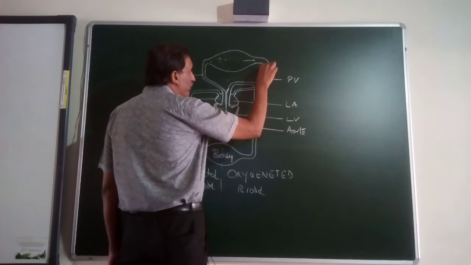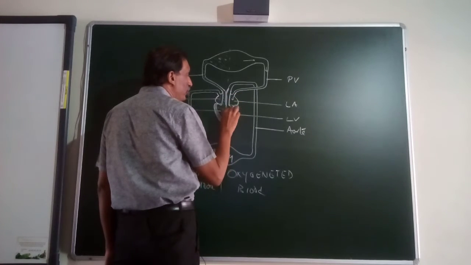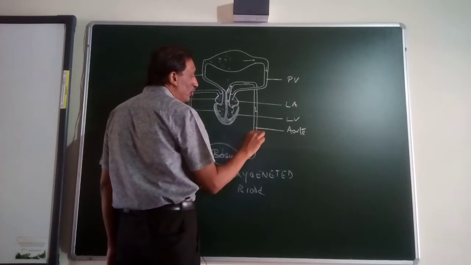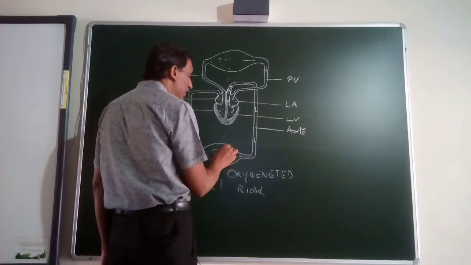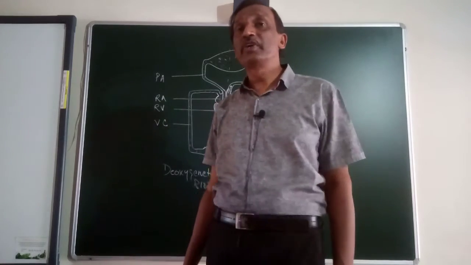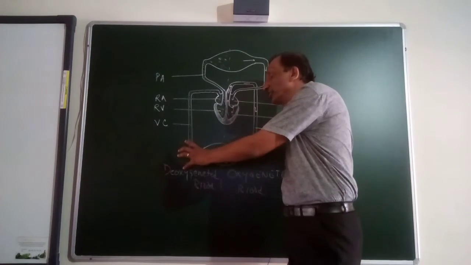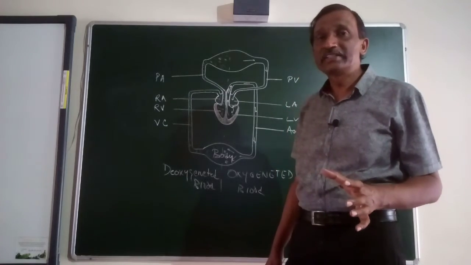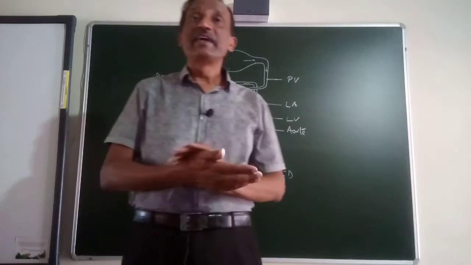Now the oxygenated blood comes from there into the left atrium. From the left atrium it goes to the left ventricle, aorta, and through the aorta it goes all over the body and gives oxygen. Okay, so this is how double circulation takes place. Now in double circulation, what is the advantage? The advantage is that the oxygenated blood and the deoxygenated blood never mix together. So each part of the body gets a better supply of oxygen. Oxygen supply is with greater efficiency.